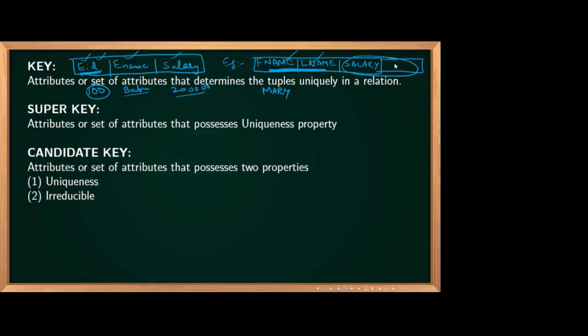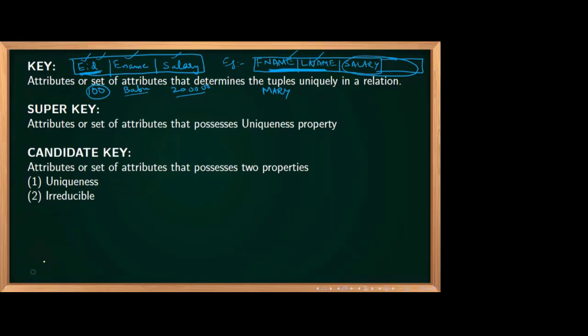Now we have to differentiate the kinds of key. Normally, if they say key in a competitive examination, they mean candidate key only. So don't forget that. If they simply say key, they mean candidate key. Again, there are some other names: super key, candidate key. What are this super key and candidate key?